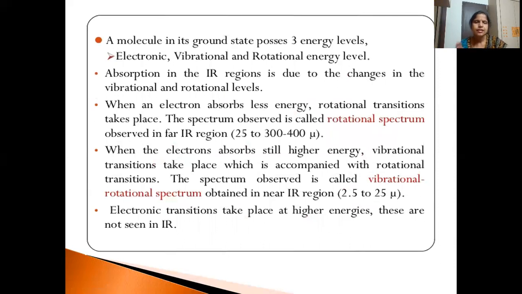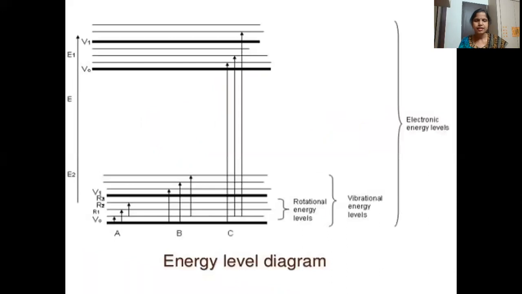As I said, IR spectroscopy is also known as vibrational rotational spectroscopy. Why is it known as that? Again, when we talk about the different molecular energy levels in this diagram, you can see the electronic energy levels, where the distance between levels is larger. Then come the vibrational energy levels, and these vibrational energy levels in turn consist of rotational energy levels.